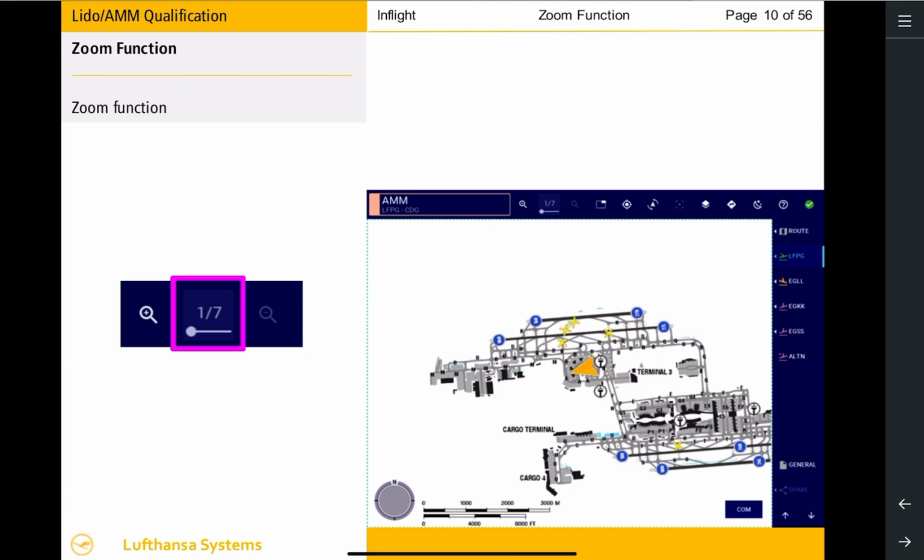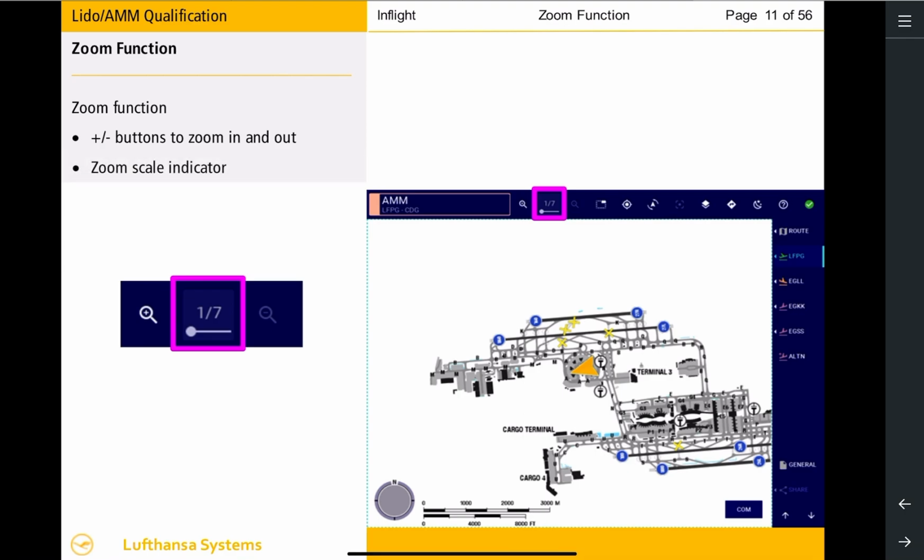The first digit in the indicator represents the current zoom scale. The second digit indicates the number of available zoom levels for the displayed airport. Selecting the plus button zooms in, and selecting the minus button zooms out. The center position of the map remains the same when the plus and minus buttons are used to zoom. The current zoom level and the number of available zoom levels for the particular airport map is displayed in the indicator between the zoom buttons.